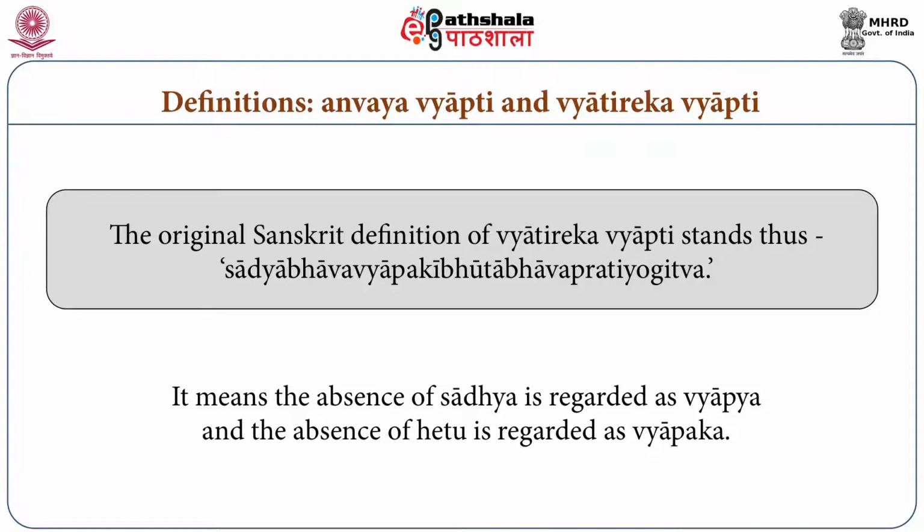Let us now discuss the definition of Vyatirek Vyapti. The definition of Vyatirek Vyapti is Sadhya Abhav Vyapaki Bhut Abhav Pratiyogitva. So these two definitions, Anvay Vyapti and Vyatirek Vyapti, we will discuss in great detail later in this module. This definition of Vyatirek Vyapti is about Sadhya Abhav. Wherever there is the absence of Sadhya, there is absence of Hetu. We will discuss it later in detail in this module.